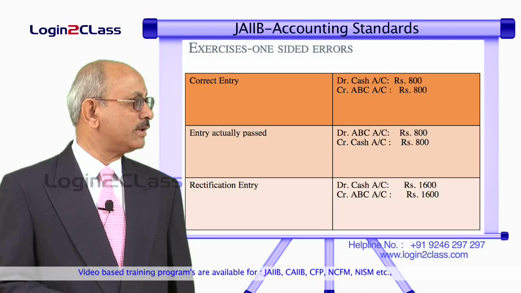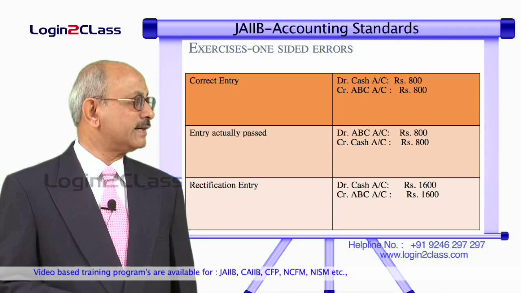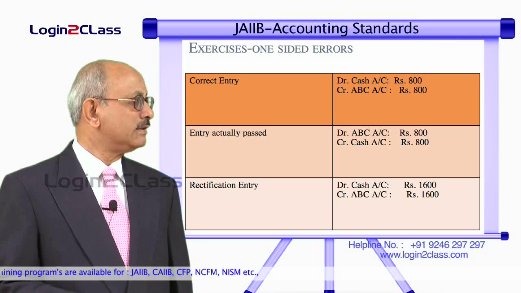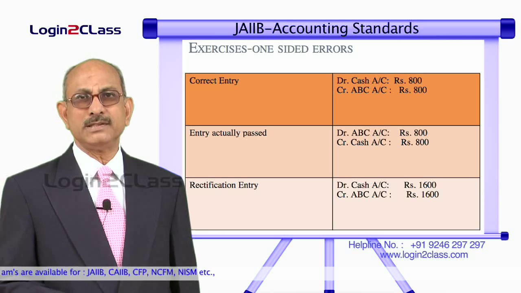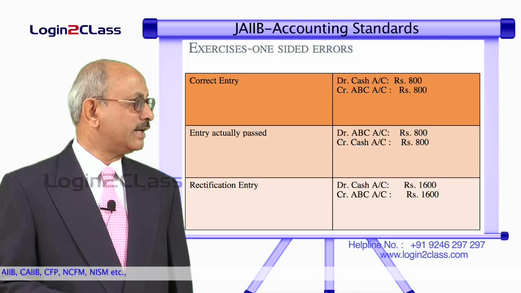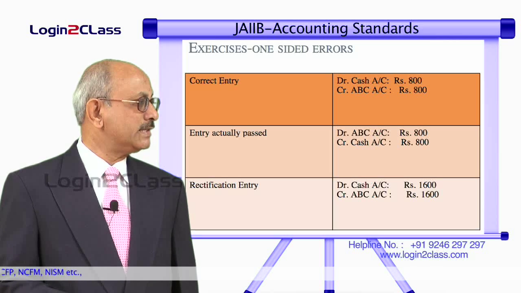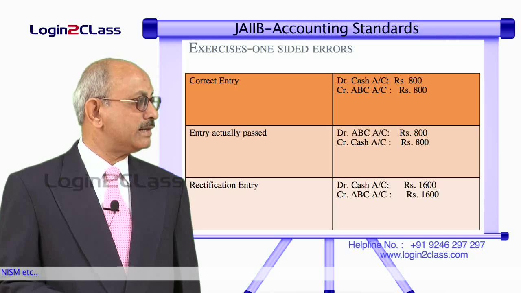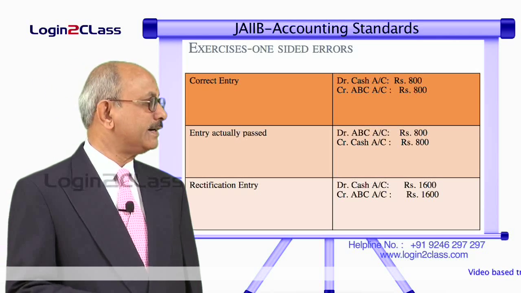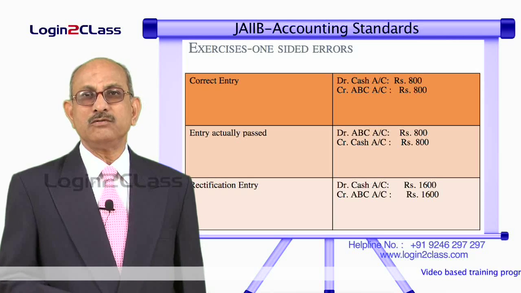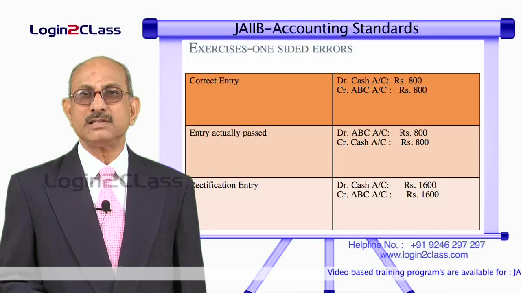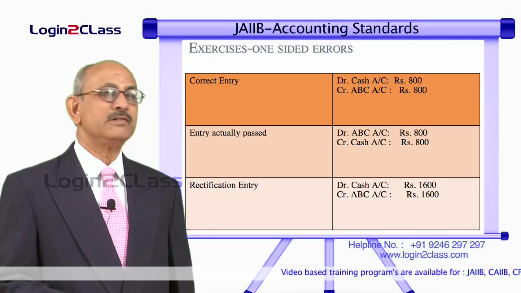And take the fourth example. There what we have done, correct entry should have been debit cash account 800 and credit ABC account. Instead of that, what entry we have passed? We have actually debited ABC's account with 800 rupees and credited cash account with 800 rupees. So, the rectification entry should be that ABC's account should show a credit balance of 800. So, in order to go from 800 debit to 800 credit, we have to credit his account with 1600, that is twice the amount. So, the correct entry would be debit cash account 1600 and credit ABC account with 1600.